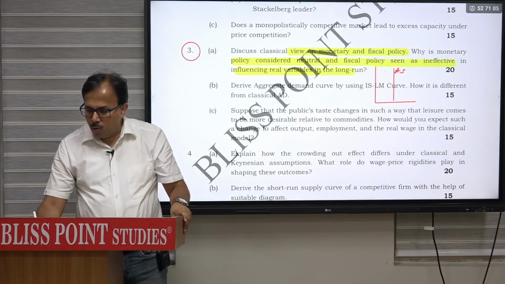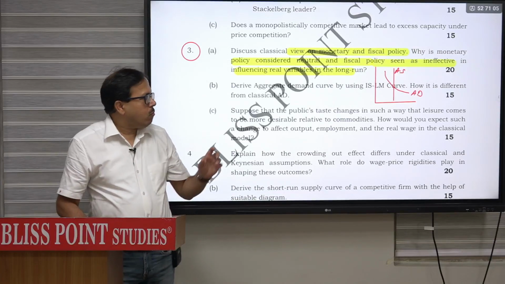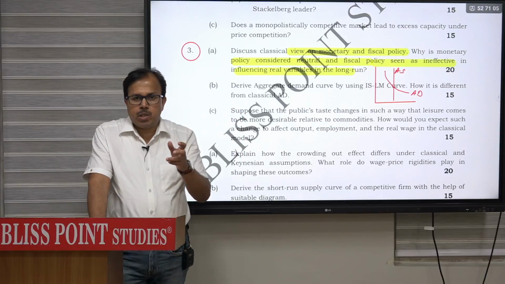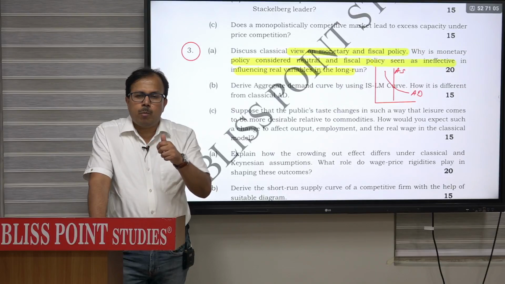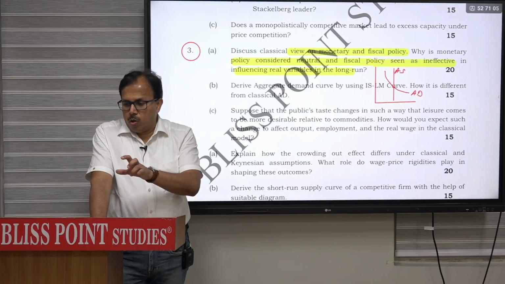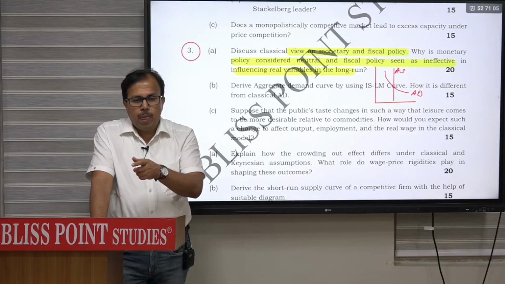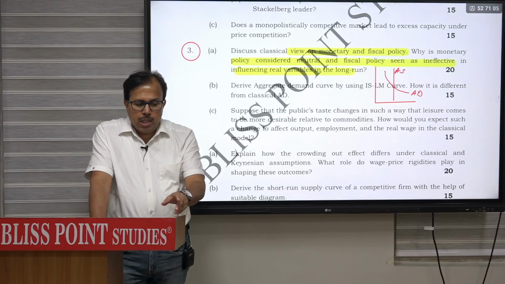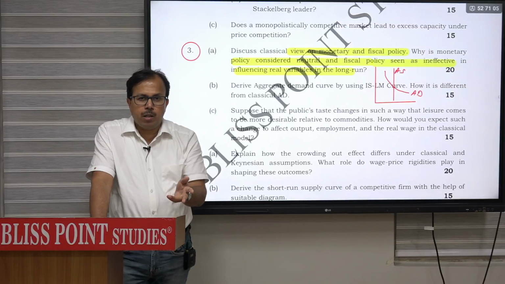क्लासिकल मॉडल में आउटपुट गेट डिटरमाइन फ्रॉम द सप्लाई साइड. The role of demand is only to determine price. So when money will change, then only AD will shift. As AD will shift, only price will change. When price will change, all other nominal numbers will change, like nominal wage या nominal wage का argument हो गया या price का argument हो गया. Money itself is nominal, price is another nominal, wage is the third nominal. All nominal will change in the same proportion, so that any real will not change. In that way it is neutral.